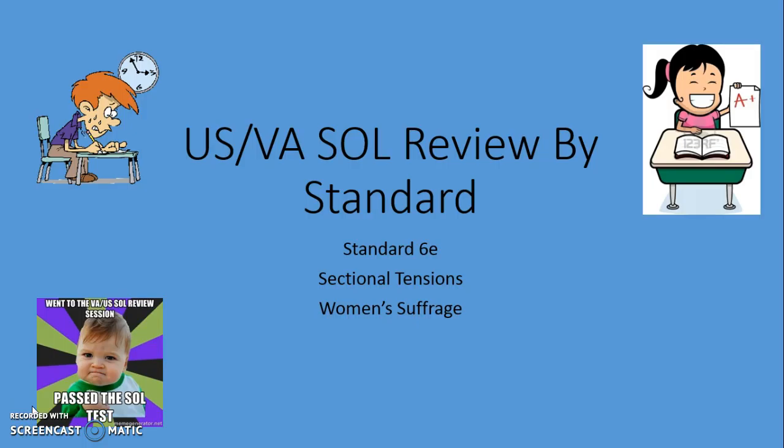Today we're going to finish Standard 6, Standard 6E, which encompasses two different things, sectional tensions and women's suffrage. If you remember from the last part of Standard 6, what happens with political parties is they begin to fight about sectional issues. That means between North and South, and that's eventually going to lead us to the Civil War. So we're going to get into that today. And then we're going to talk a little bit about women's suffrage.